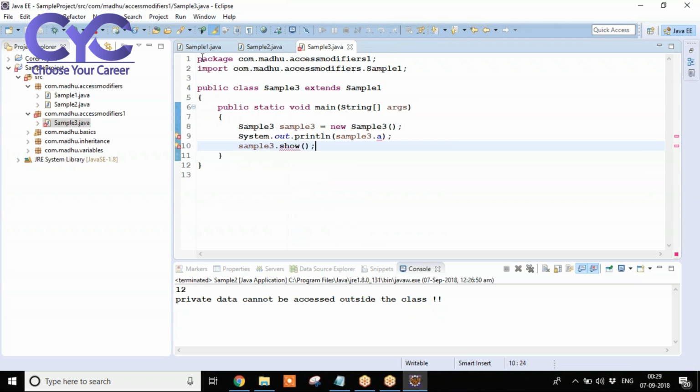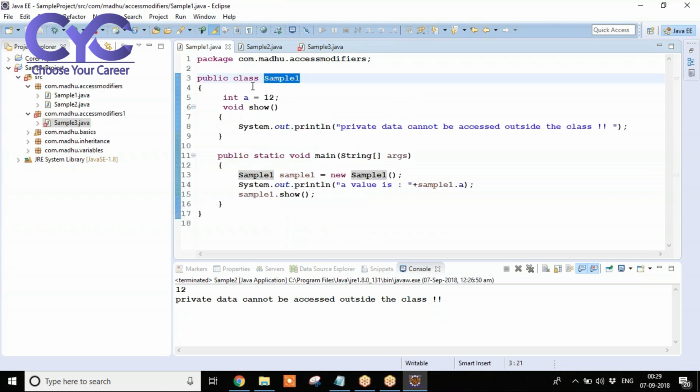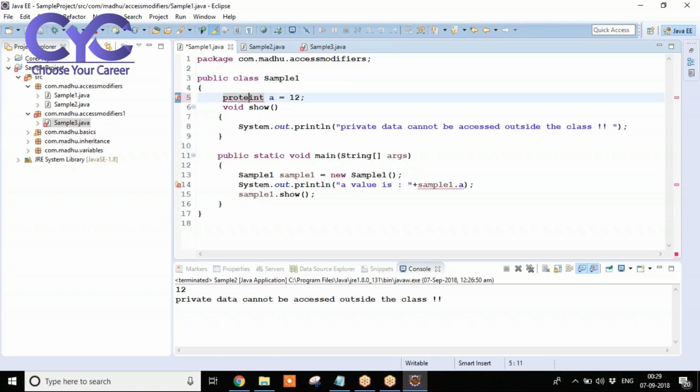From where we are inheriting? From sample1, right? It might be provided there. It is a default data. Default data we can access within the package, but outside the package we cannot access. But we are trying to use it outside the package, right? So what we need to do? We cannot access. In the place of default, what we need to give here?